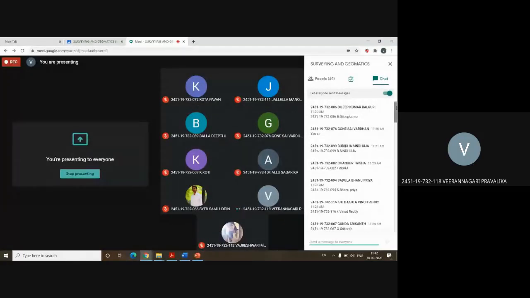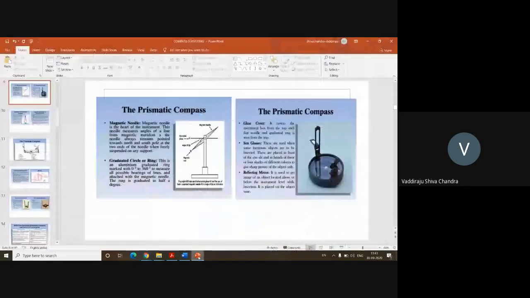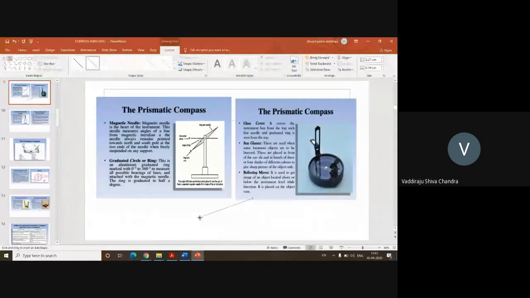So the inclination formed by two points or something. It is nothing but the variation in the direction of two lines sharing a common point. Assume that this is one point, this is one line and this is another line.